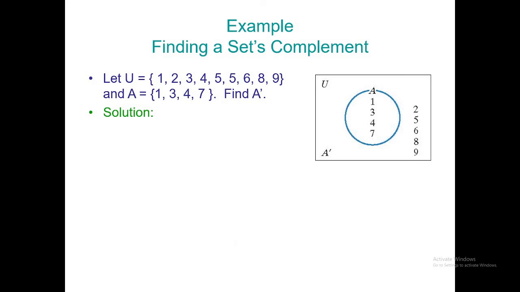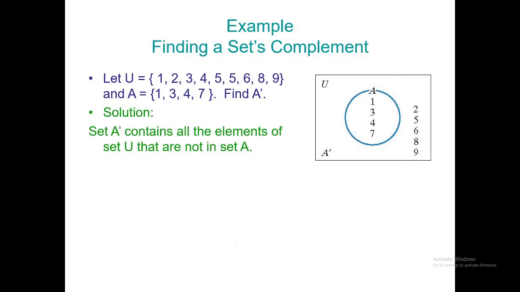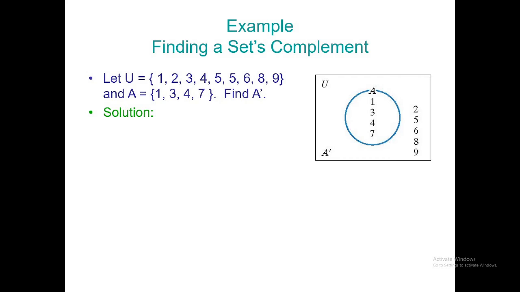Let's continue. Finding set complements. Okay, let's have this one. What is the complement of A again? Look at the given and look at this Venn diagram. What is the complement of A? Klaro na kaayo na ang gawas. Gawas ni A. 2, 5, 6, 8.